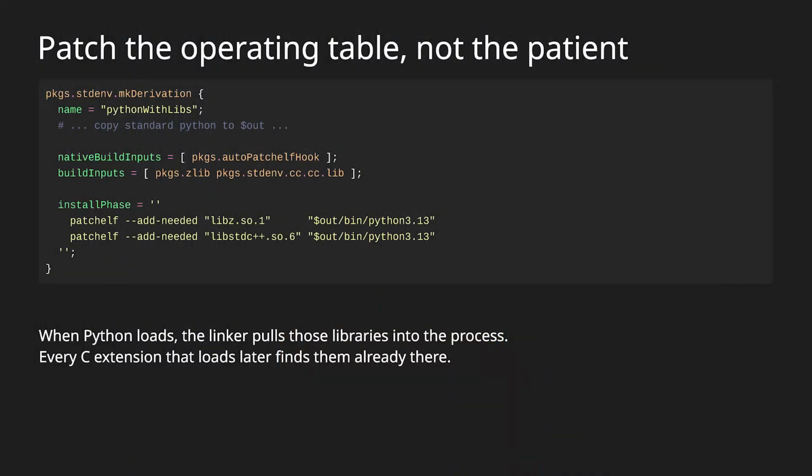And there's another way. Instead of patching the actual patient, instead of doing operations on every single little random .so file that you need or making your own custom libraries, sometimes what I've started doing is I just use patchelf to tell Nix I want those extra libraries all the time. I don't want to wait till you actually try to run it to figure it out. What you can do is use patchelf and tell it, hey, I know you don't think you need libc. I know you don't think you need a bunch of stuff from C++, but it turns out you actually do. And when you do that, auto patchelf takes care of the rest.